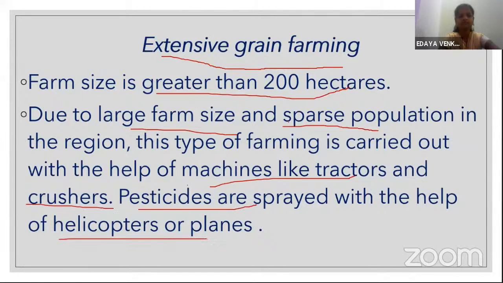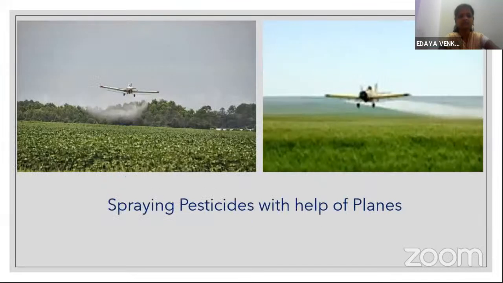Pesticides are sprayed with the help of helicopters and planes. As the farm is more than 200 hectares, tractors, crushers and everything are used. See how they use helicopters to spray the pesticides.